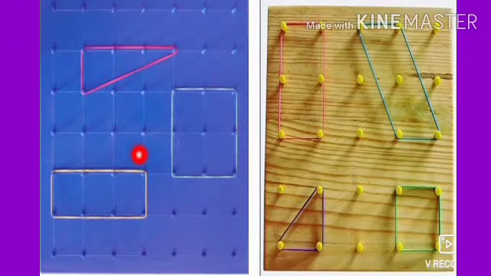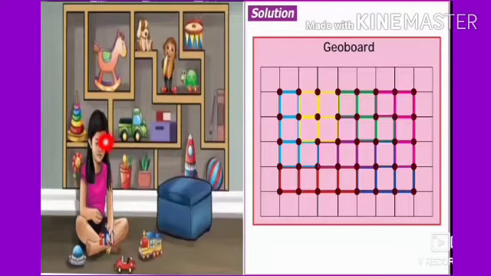It consists of a physical board with a certain number of nails half driven into it, around which are wrapped geobands made of rubber. Each tetromino has 4 squares in it. Now let's find how many tetrominoes are there in this showcase.